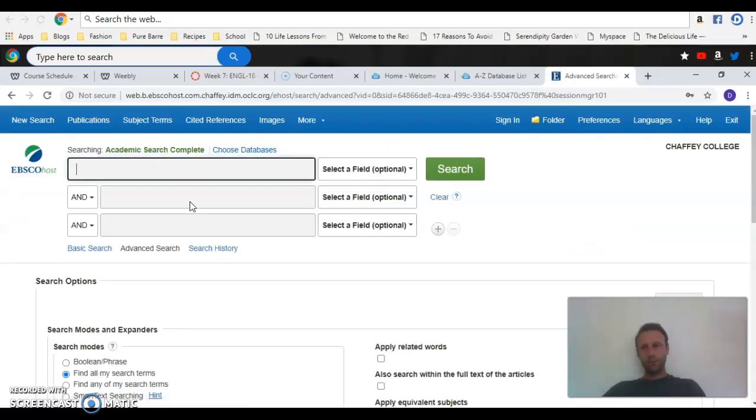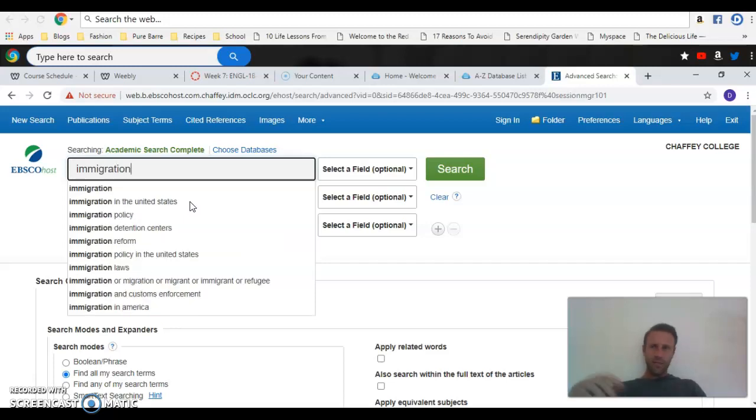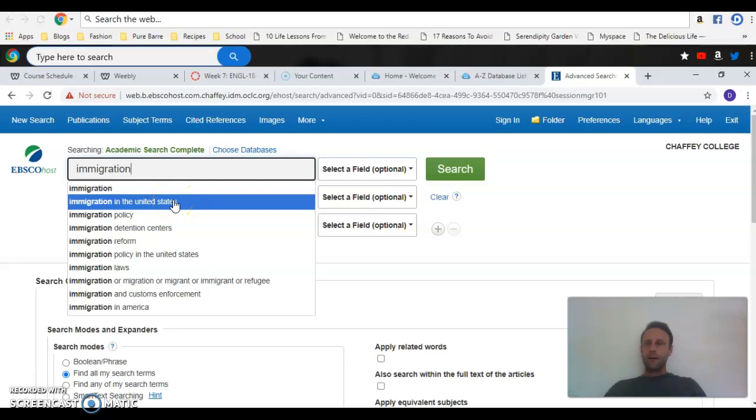All right, so you're going to use your portal login to get to the articles and database list. And then you're going to click on a database. They'll ask you to log in. You'll log in. And then you're going to look for your research topic. I'm going to start really broadly, and I'm just going to say immigration, just to show you what's going to happen here. Maybe even immigration in the United States or something like that, right?